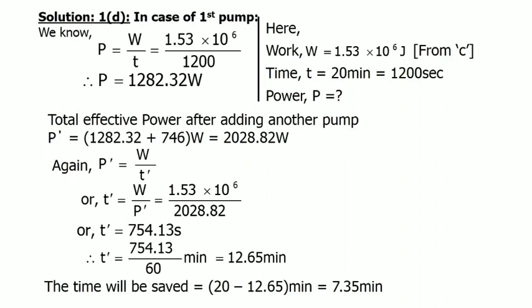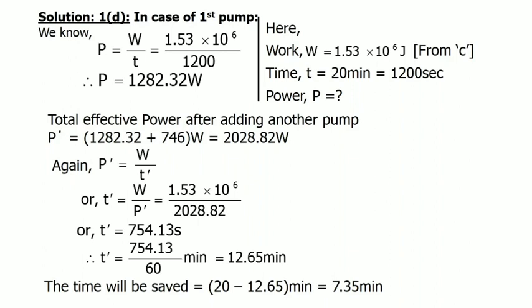After calculation we can write the power P equals 1282.32 watt. Now the total effective power after adding the other pump is P prime equals 2028.82 watt. Now we want to calculate the time by using the formula P prime equals W by T prime.